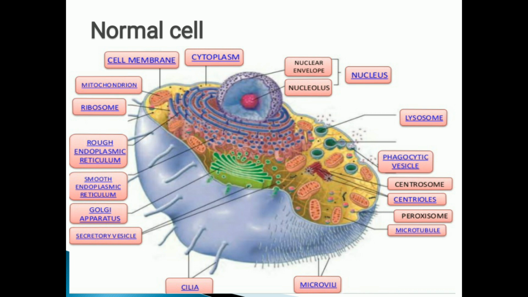Now as far as the cancer, which we will discuss later, there is a nucleus. They have nuclear envelope and the nucleolus. What is the function of nucleus? They will control all the cell activities. So it is the most important structure or organelle in the cell. They will do the metabolic function. Will do protein synthesis, growth, as well as cell division.